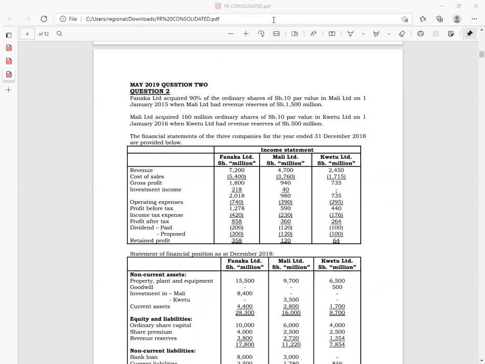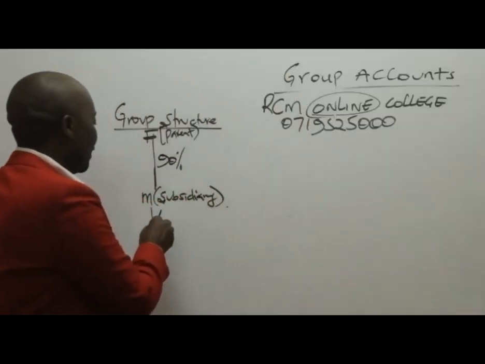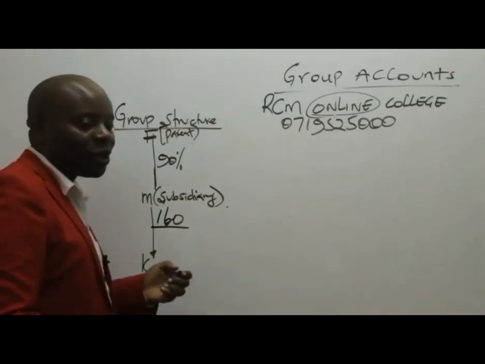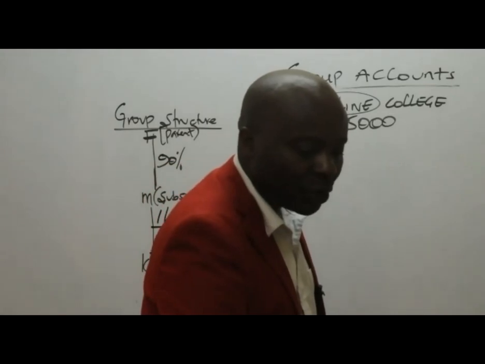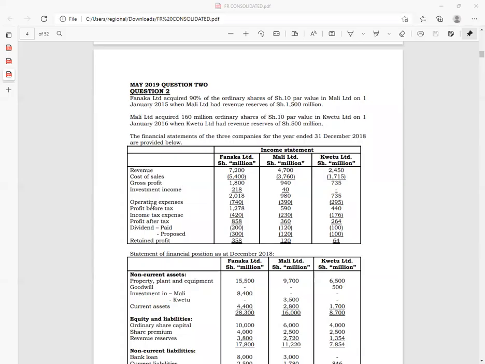So it means that Mali acquired 160 million shares. I can leave out the millions. So 160 out of how many shares does Kwetu have in total? If you look at the statement of financial position here, Kwetu has got how many shares?